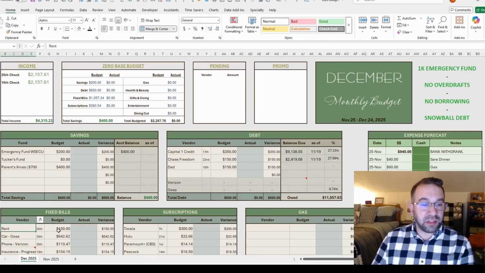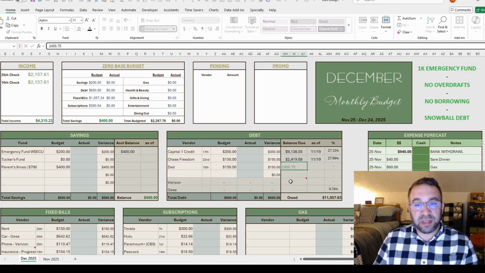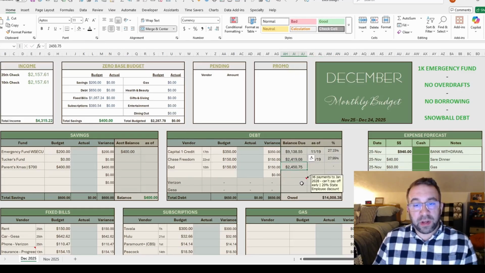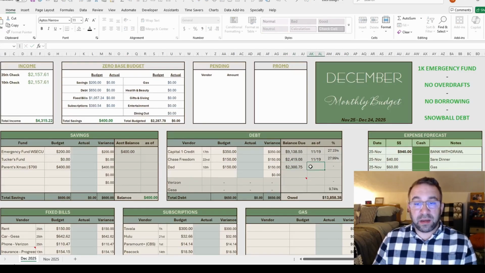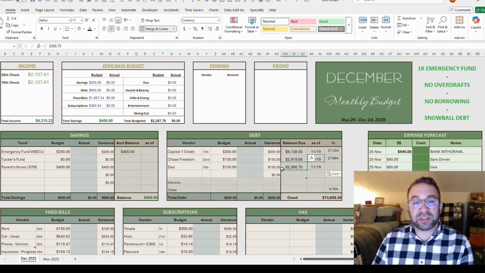I got my rent noted here, and then my credit noted here. Let's see what I owe him. I need to compare notes with him to see. I think I owe him $2,400, although I paid him $150 and I didn't account for that. So I'm gonna say that's my guess. I'll get his actual numbers and then we'll figure that out.